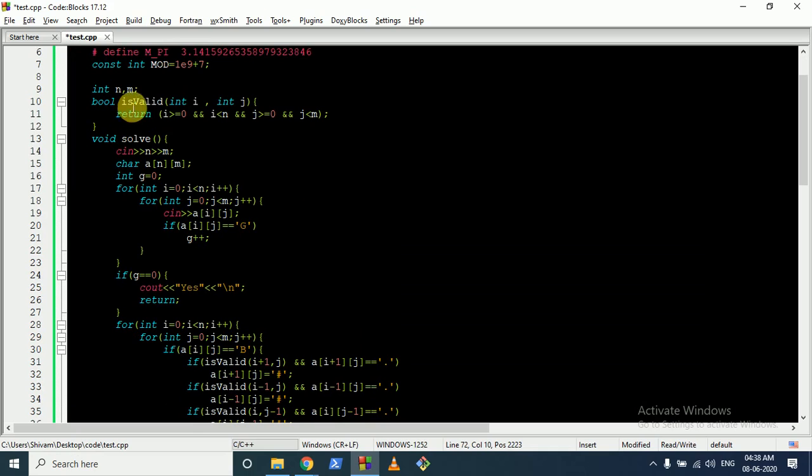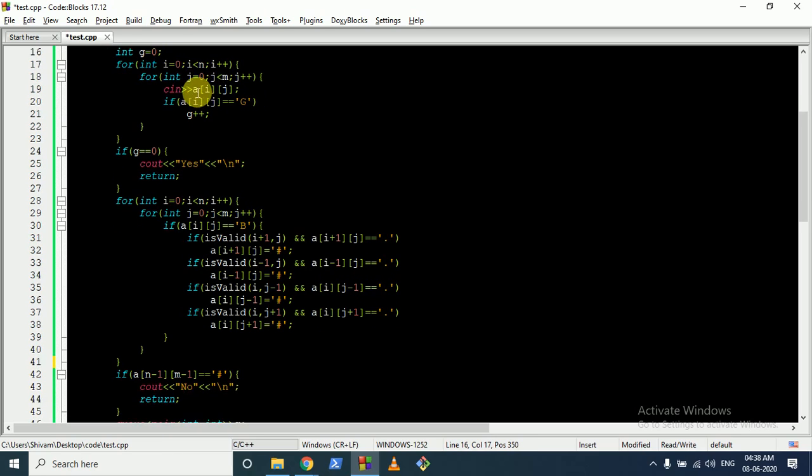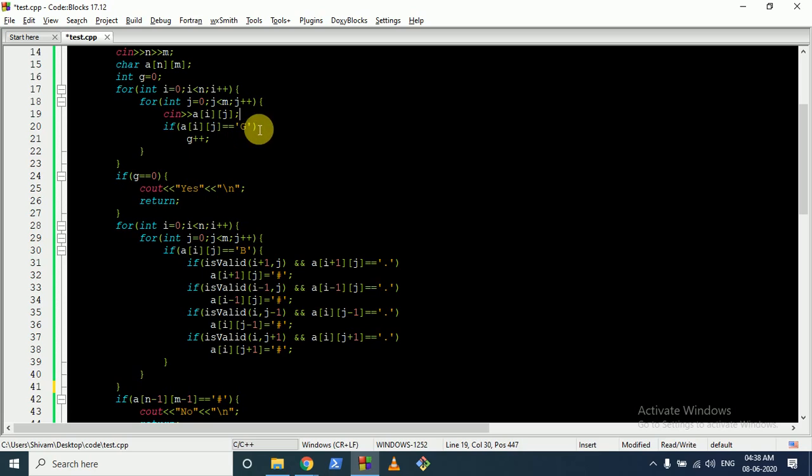This is the isValid function which will tell whether we are in bounds. This is the solve function. We will take the character input. While taking the input, we will first check how many good persons there are in the matrix. So whenever I'm taking the input, I will check if it's G, and we will increment the count.